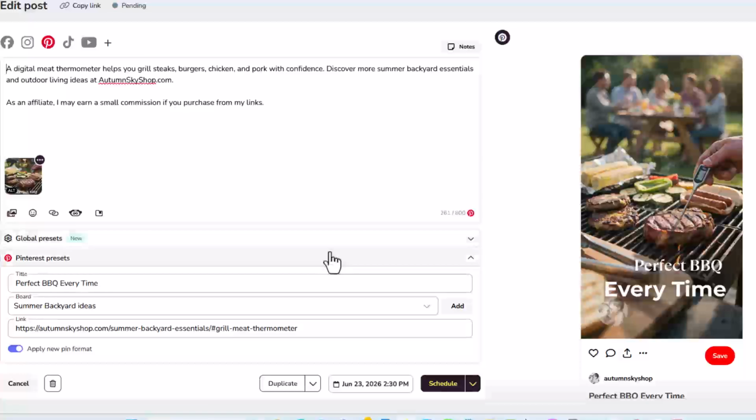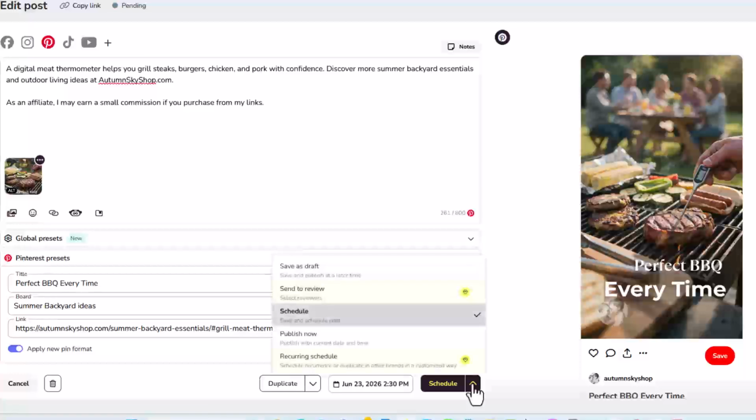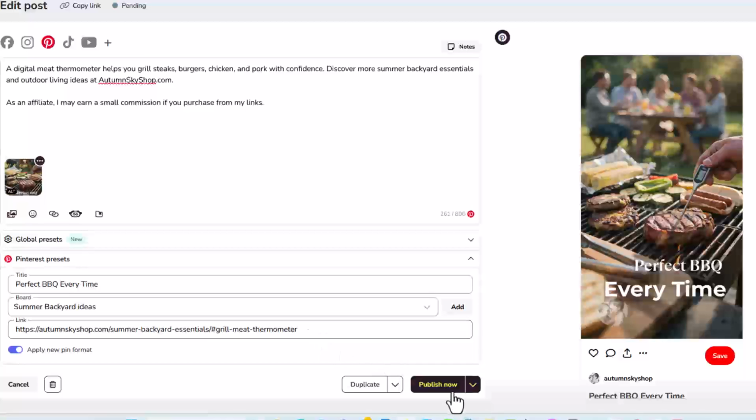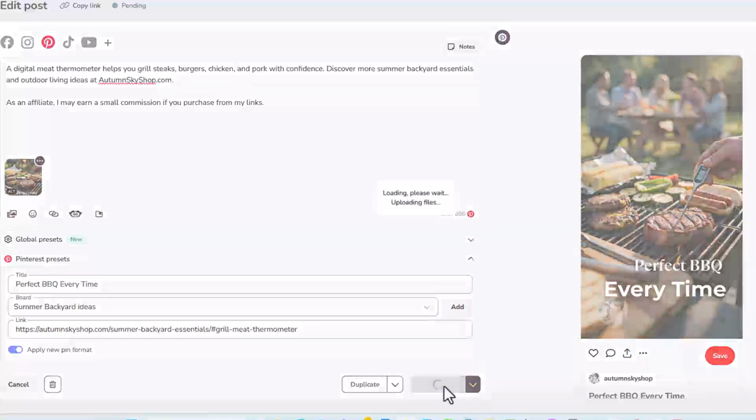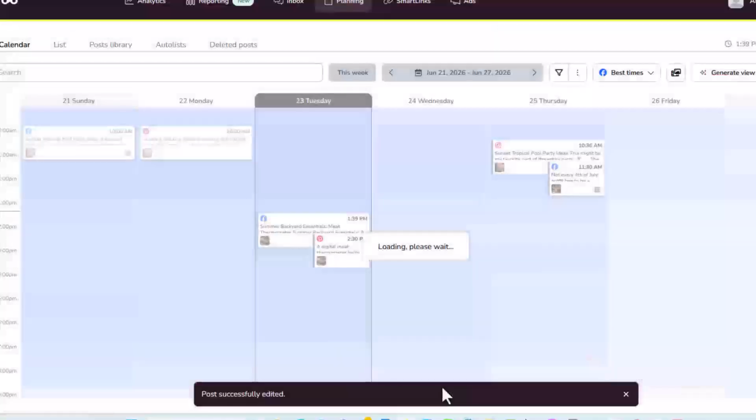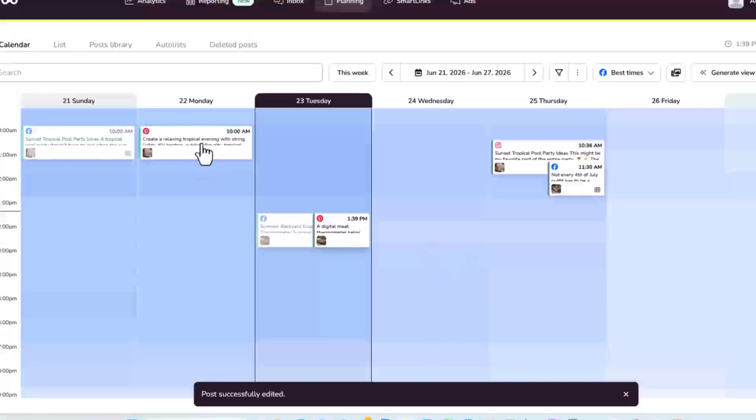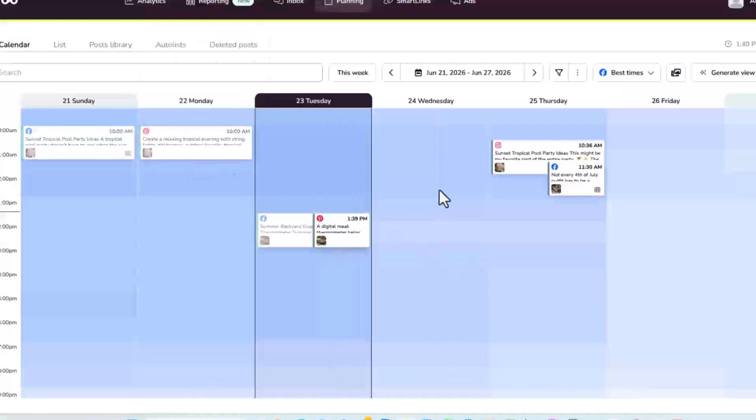Okay, and with Pinterest, as you know, people come there all the time. Metricool doesn't even show any specific time for Pinterest to work. So I would just go ahead and publish this now, because I don't have any Pinterest posts for today. I had one for yesterday, but I don't have one for today, or the rest of the week. So I'm going to finish out the rest of the week with the rest of the pictures from this page.